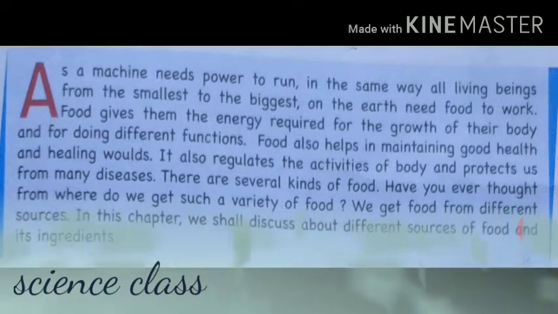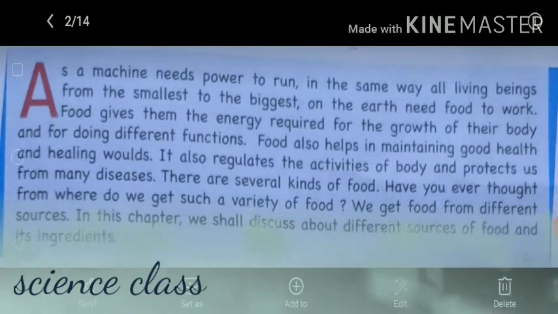Food also helps in maintaining good health and healing wounds. It also regulates the activity of the body and protects us from many diseases. So definitely food plays a very important role in our life. It also maintains our body temperature as well as regulates the different activities of our body. With the help of food we can easily heal our wounds. So food is very essential for us. All living things need energy to do work, for growth and repair.